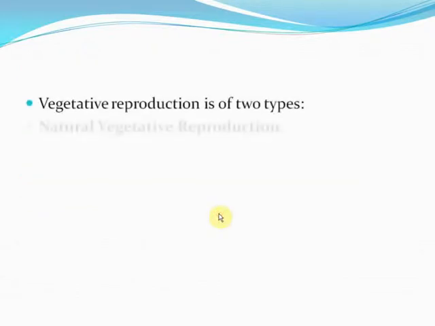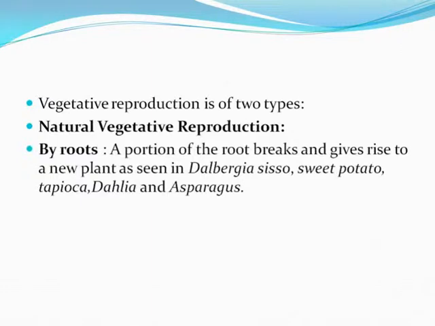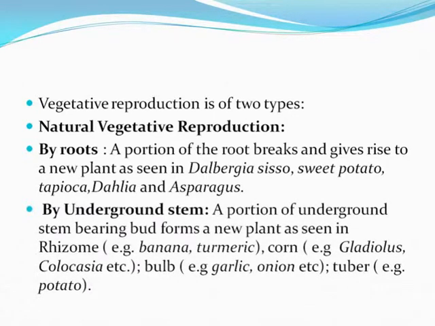Vegetative reproduction is of two types: the natural vegetative reproduction, which is by roots. A portion of the root breaks and gives rise to a new plant, as seen in Dalbergia sissoo, sweet potato, tapioca, dahlia, and asparagus. By underground stem, a portion of underground stem bearing bud forms a new plant, as seen in rhizome. Example is banana and turmeric. Corm, example is gladiolus or colocasia. Bulb, example is garlic and onion, and tuber, example is potato.